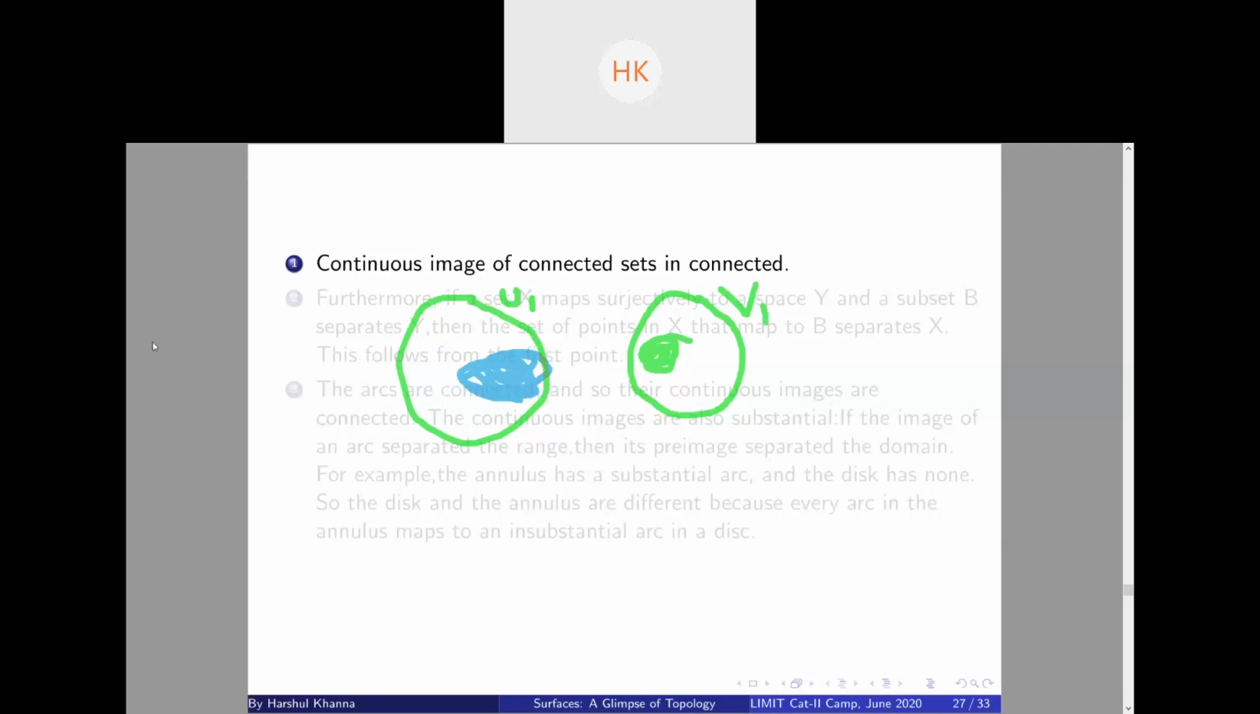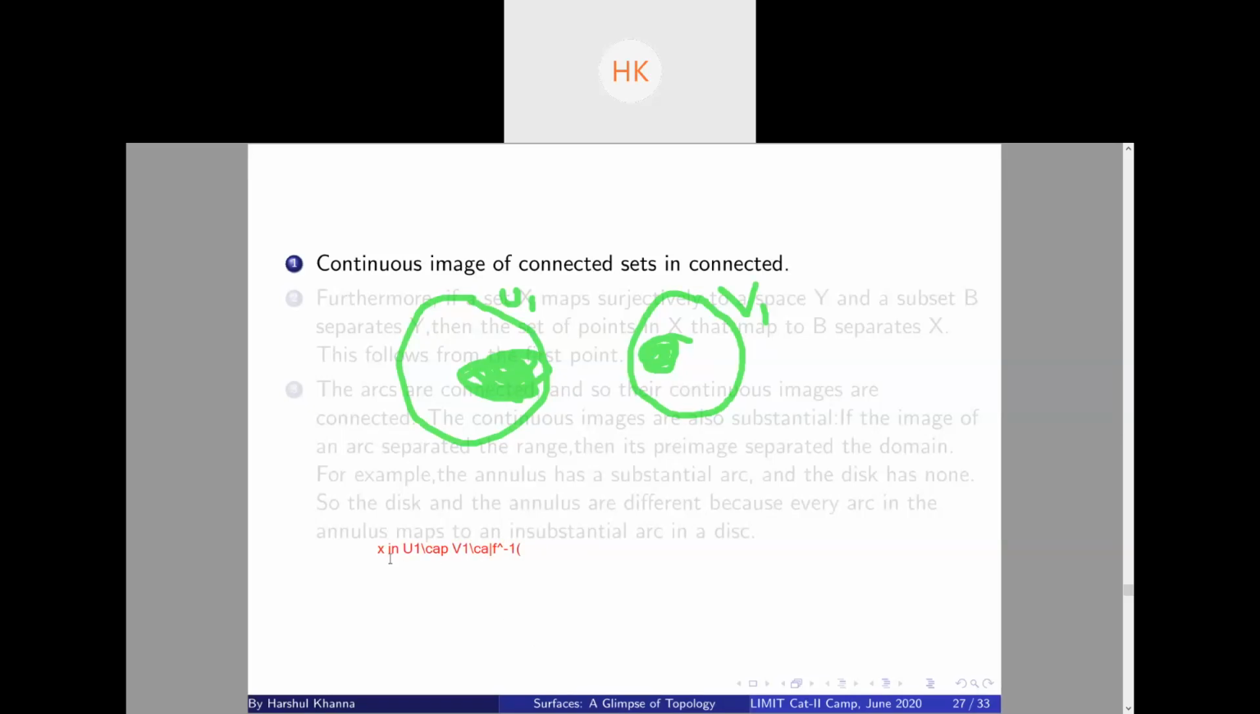Now suppose they have a common point. Suppose you have x in u1 intersection v1 intersection f inverse s2, where intersection is the cap symbol in LaTeX. So f of x is in f of f inverse s2.